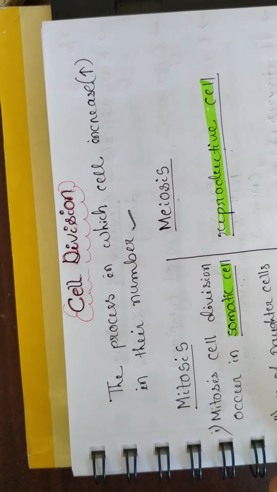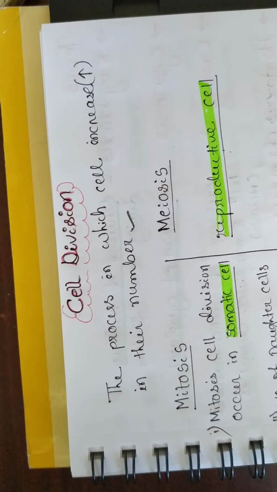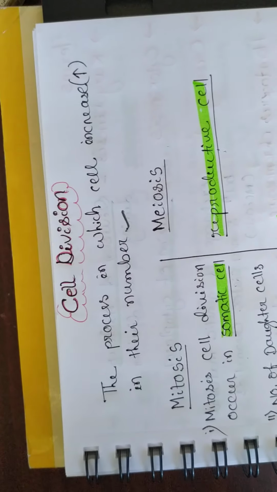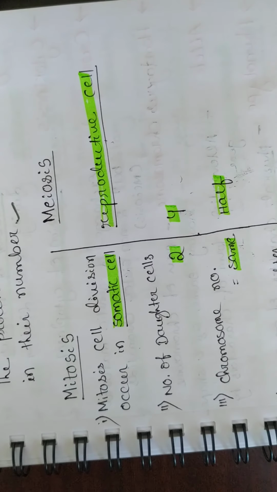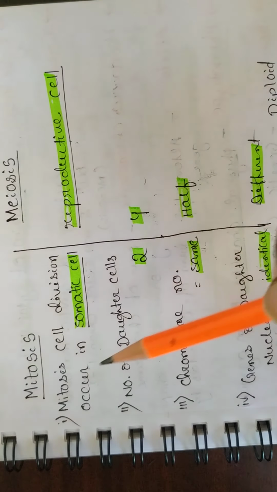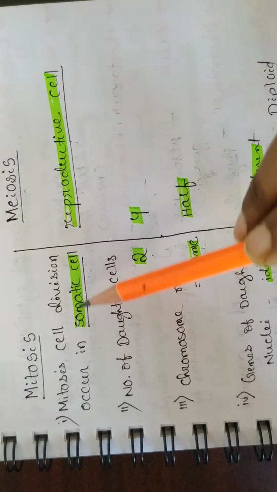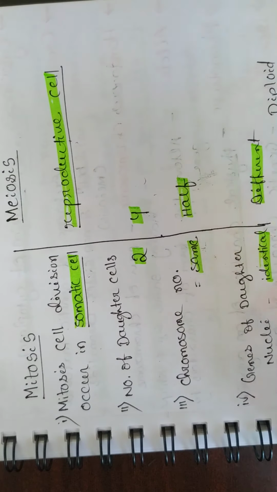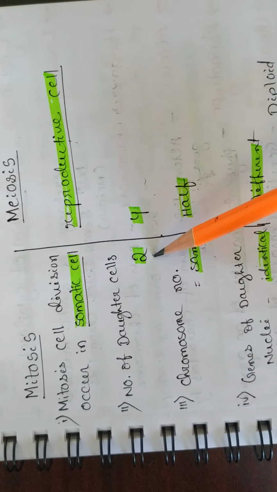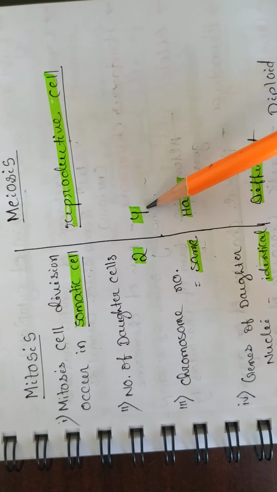Now, cell division. What do you mean by cell division? The process in which the cell number will increase is called cell division. Cell division is of 2 types, mitosis and meiosis. See, mitosis cell division occurs in somatic cells, but meiosis occurs in reproductive cells or germ cells. The number of daughter cells is 2 in mitosis and 4 in meiosis.